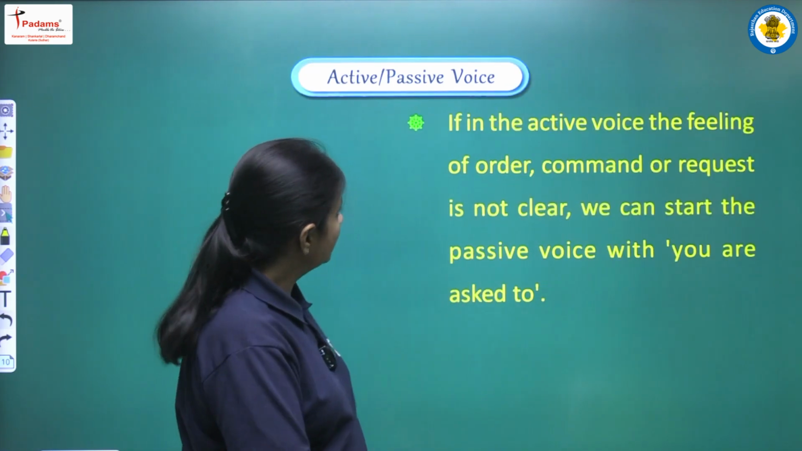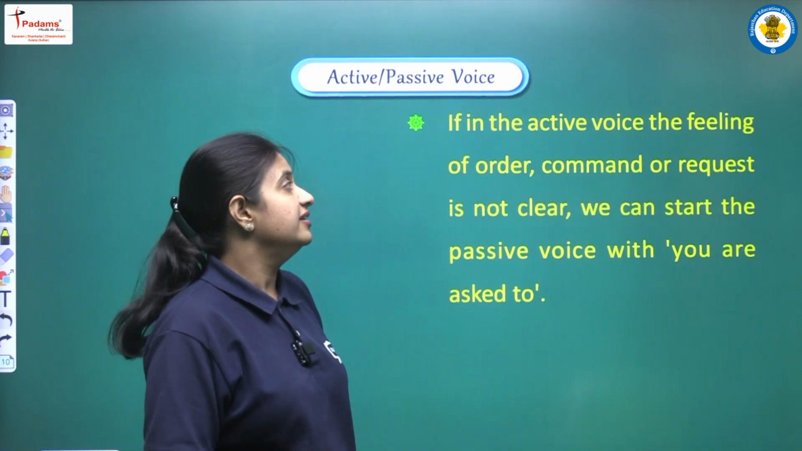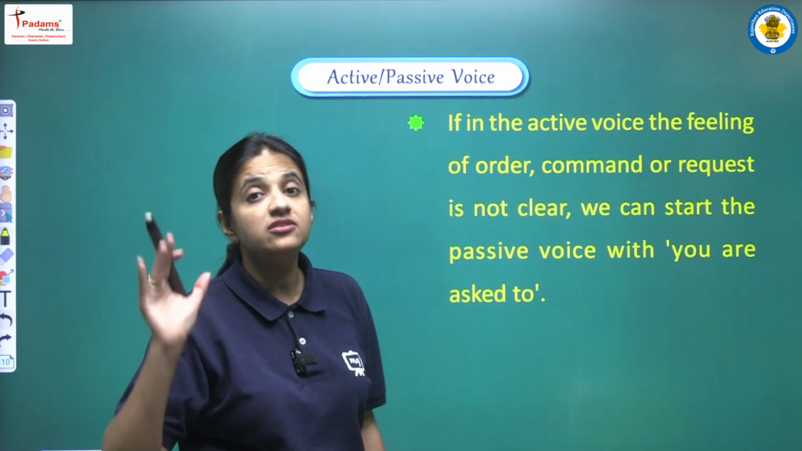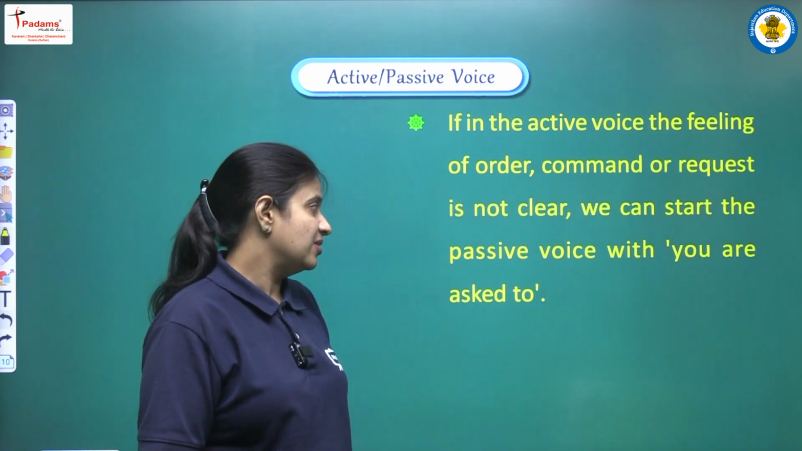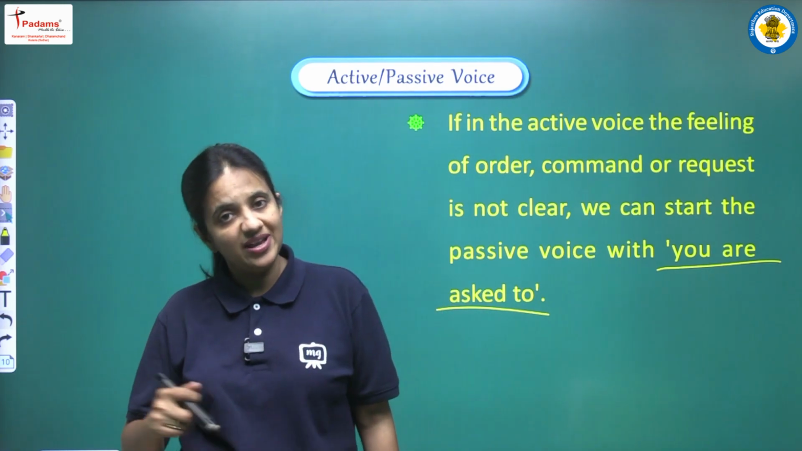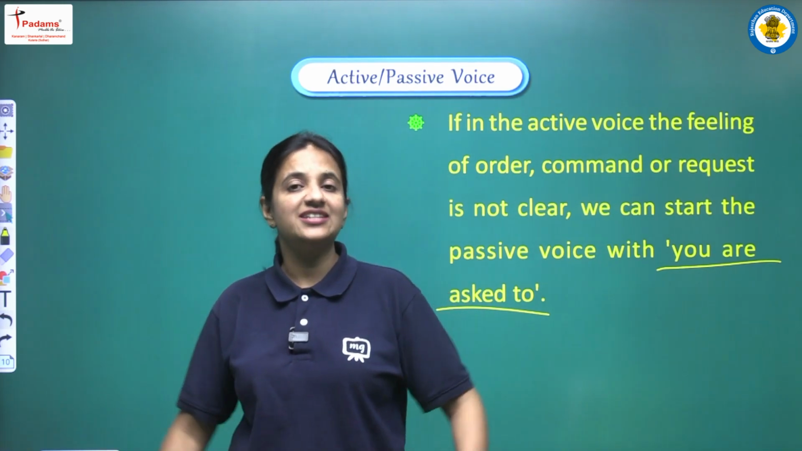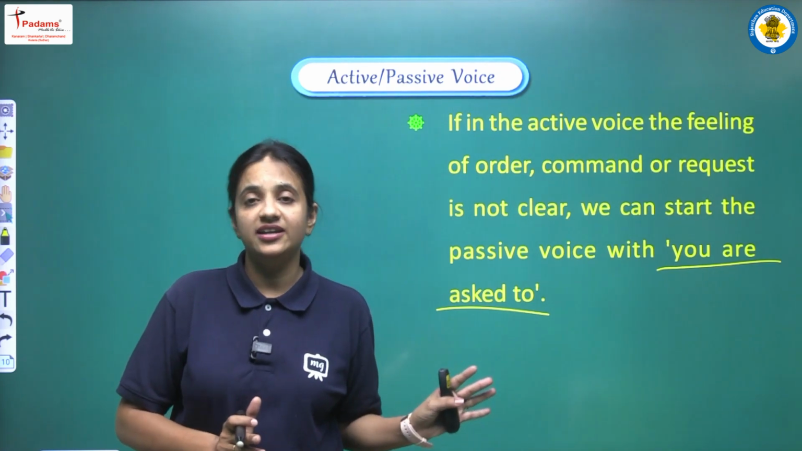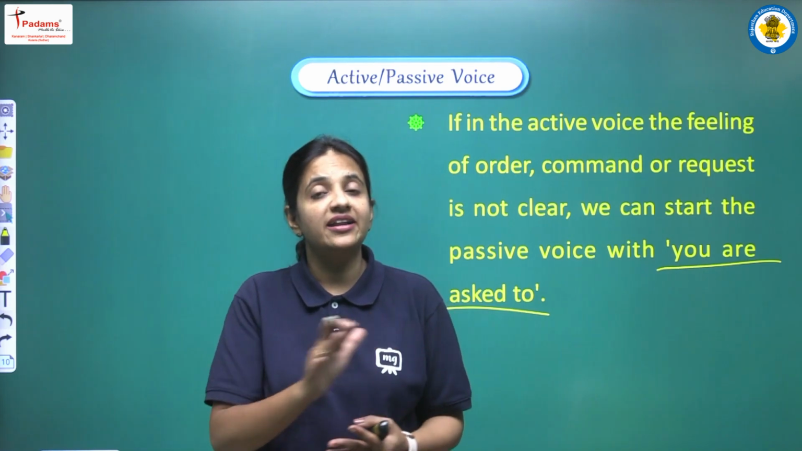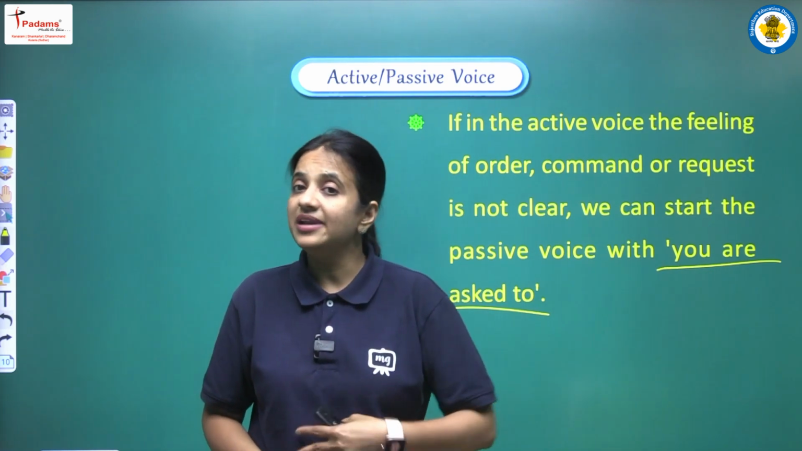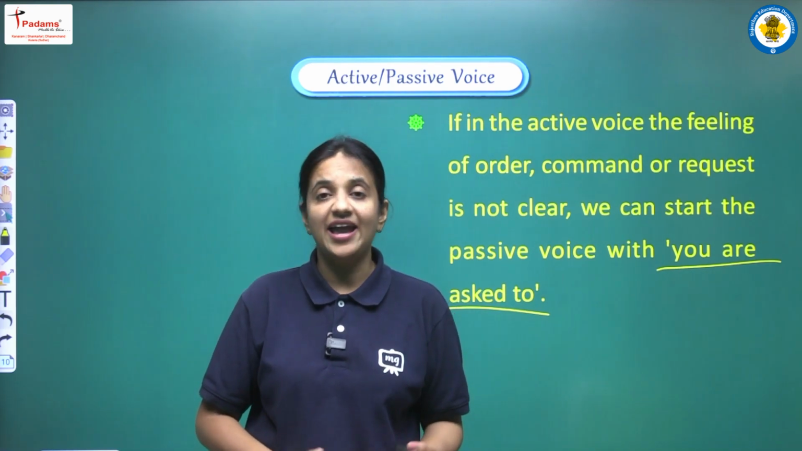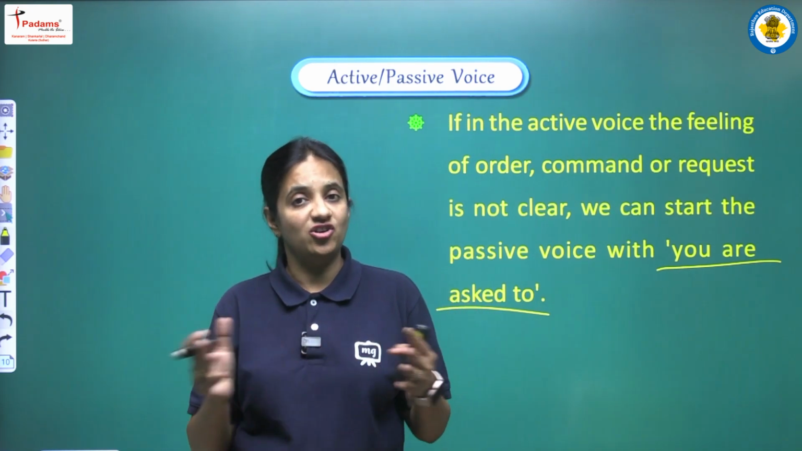Okay, now let's see, if in the active voice the feeling of order, command or request is not clear, we can start the passive voice with you are asked to. So here we are having one more important thing, that is we have read the sentence, right, we have read it 2-3 times, but still the mood of the sentence is not clear. After reading the sentence we cannot understand whether the sentence has a request or an order or advice, right. Whatever the mood of the sentence is, that is not at all clear.